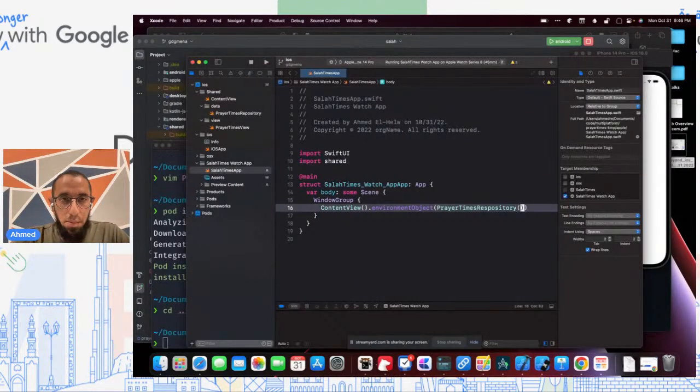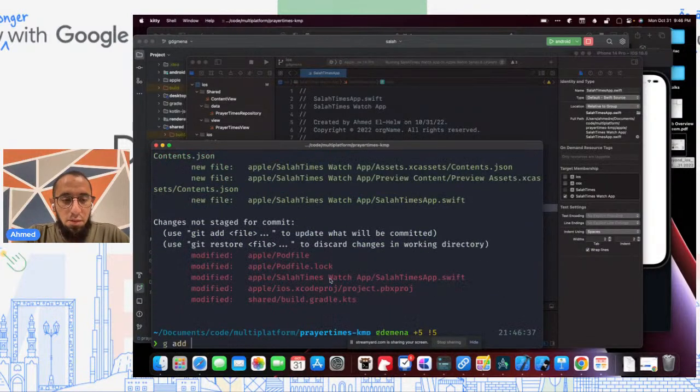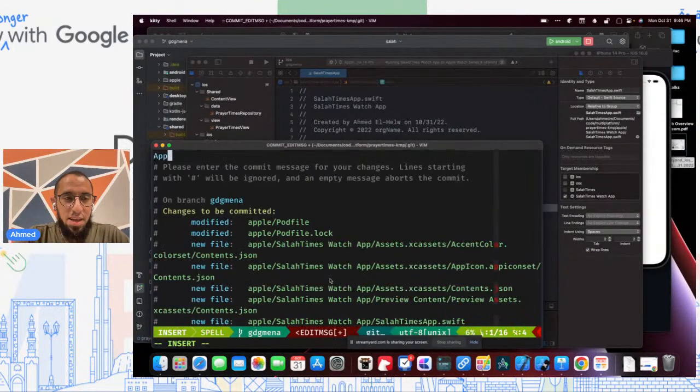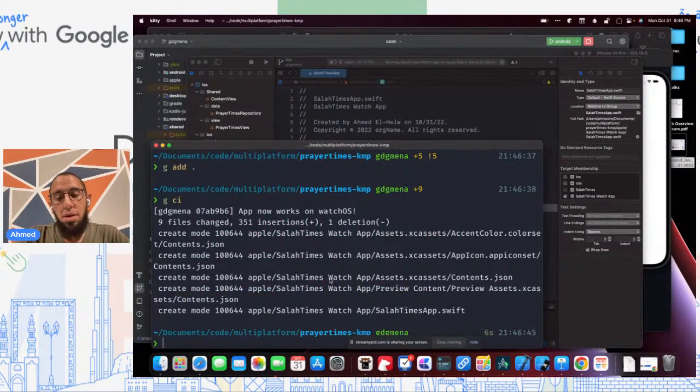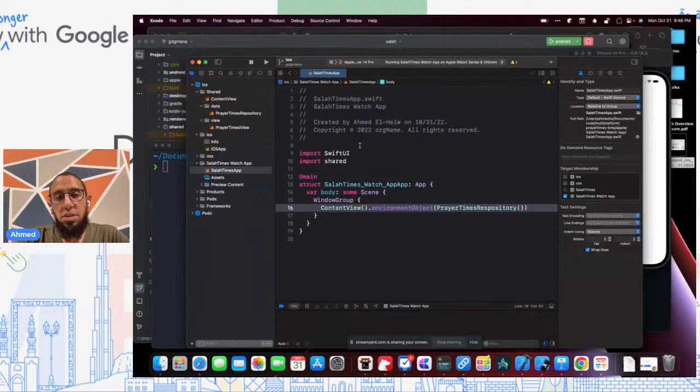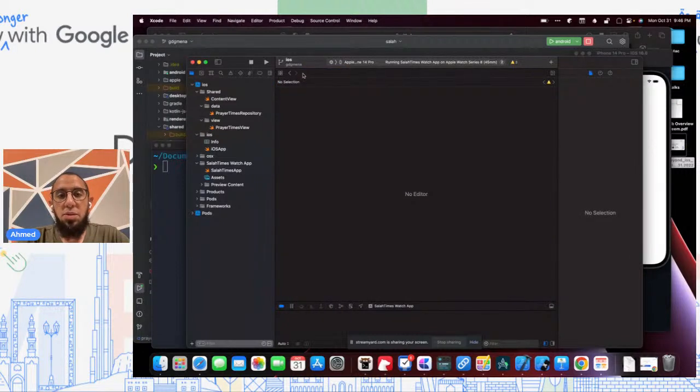Okay, so cool. Let's do another one. So again, let's save our progress here. So the app now works on watchOS. And okay, now let's support one of the experimental things that the Compose team at JetBrains is working on, which is having Compose work on iOS.